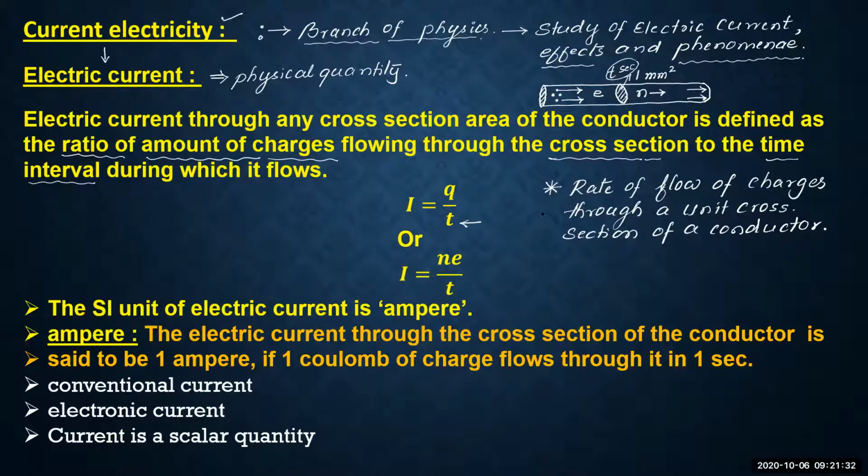Simply if you write rate of flow of charges, then it is enough. Therefore, as it is the ratio of the amount of charges to the time interval in which the charges are flowing through the cross-sectional area of the conductor, hence it is written as I is equal to q divided by t.